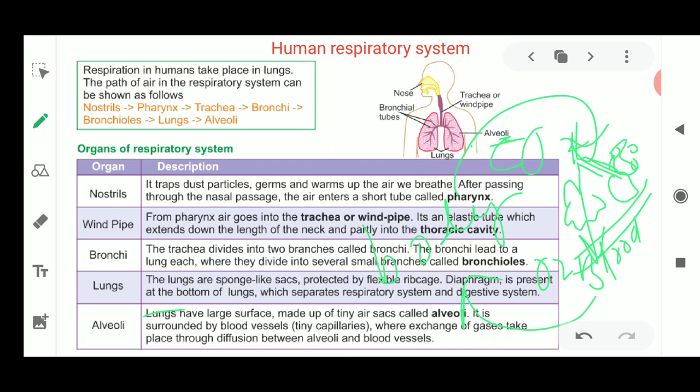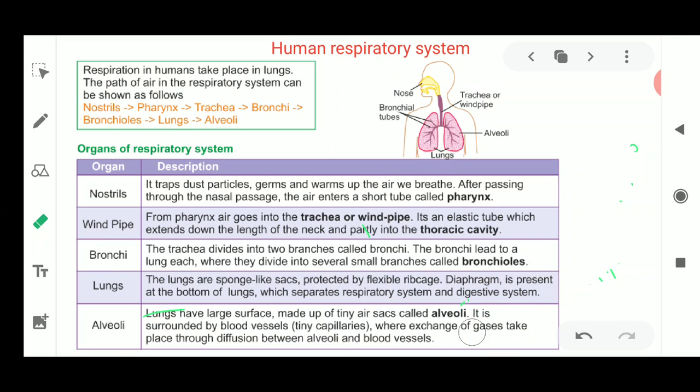So this foul air is taken out through the nostrils again, so that the body becomes clean. Now, what is the respiration which is taking place in the lungs? Now where is it going?